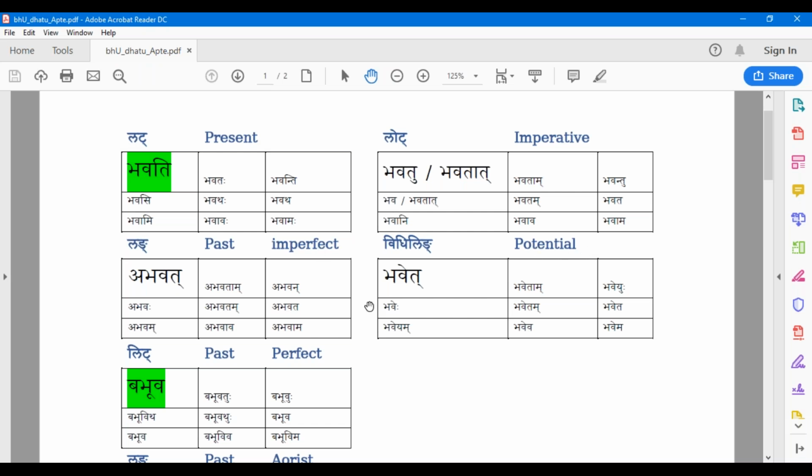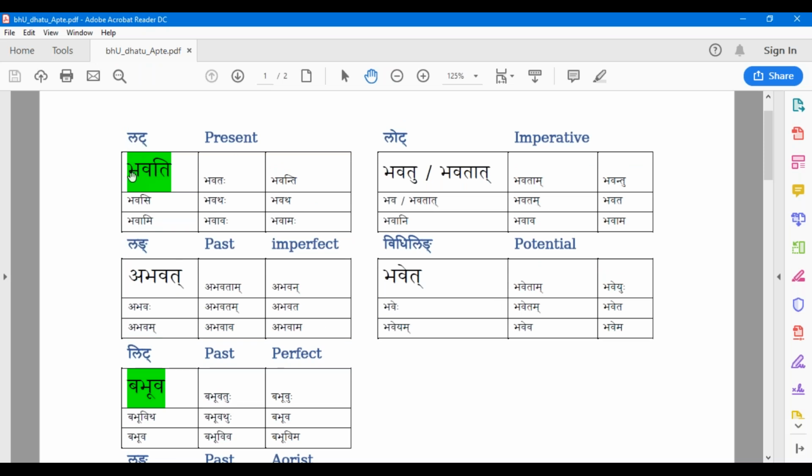That is my own experience. By using these Western grammatical terminologies, it's only going to confuse you more, because every time you have to translate from the Sanskrit technical terms to the English Western grammatical terms.